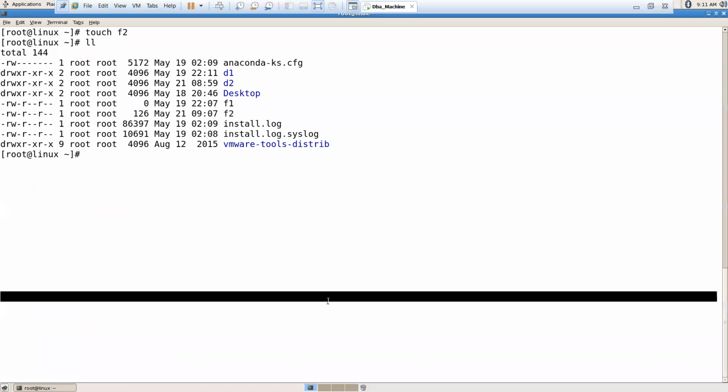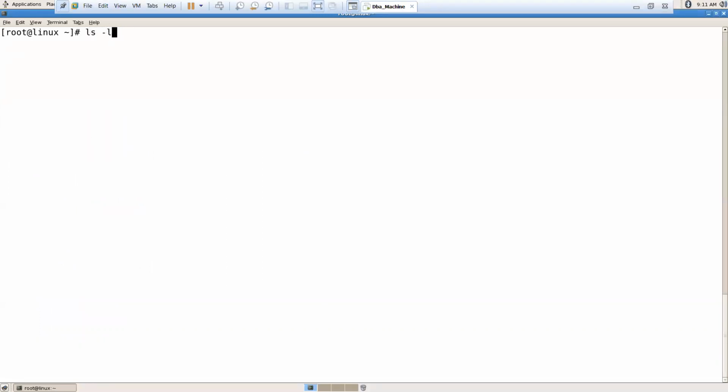Okay, now for example, ls -ld d2. Now for d2, what is the permission? For d2 it is 755. Now I want to give it as 777. 777 means full permission. Then how do you have to give? chmod 777 d2. Okay, now how to cross check? ls -ld d2.